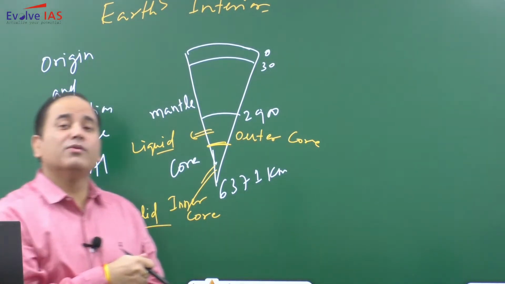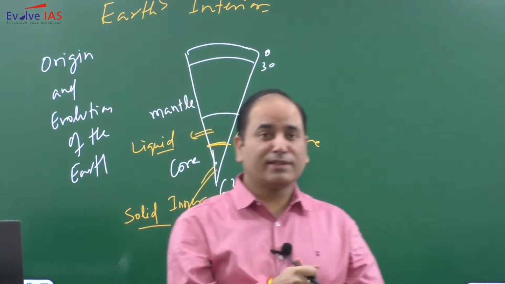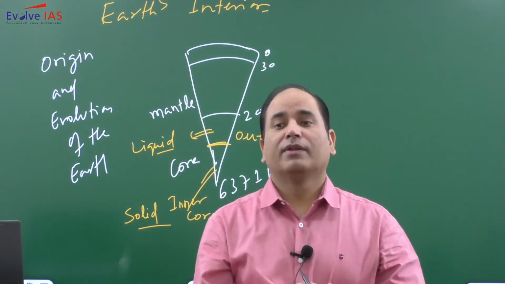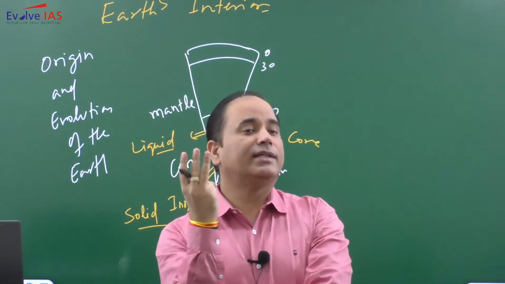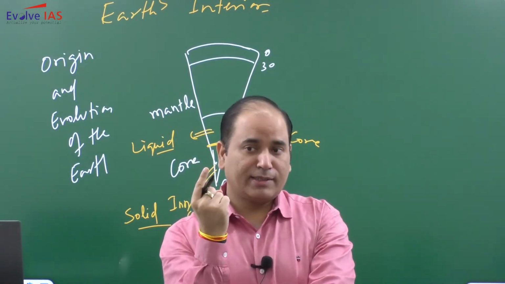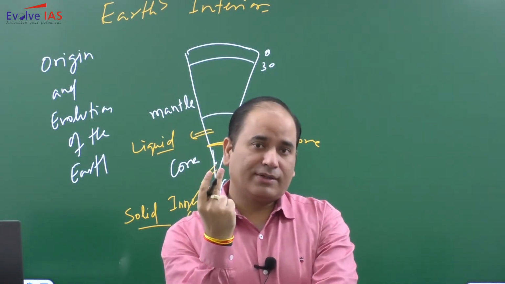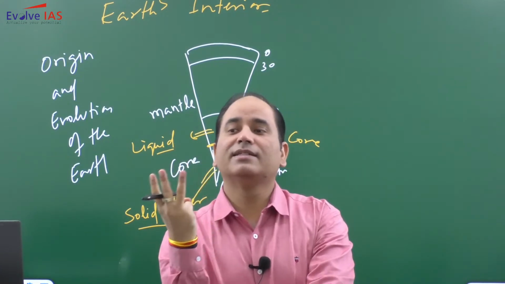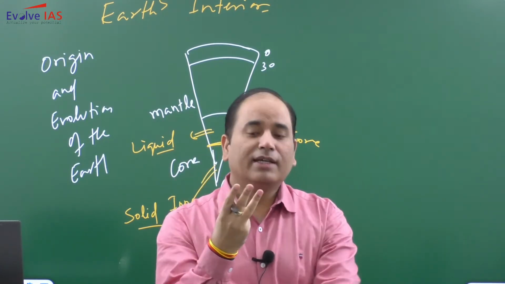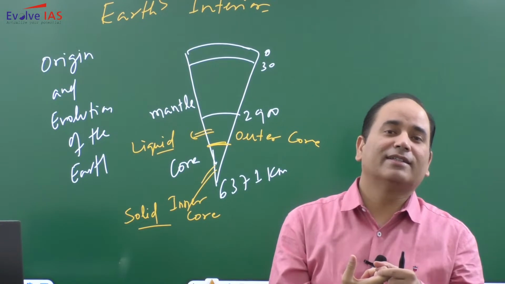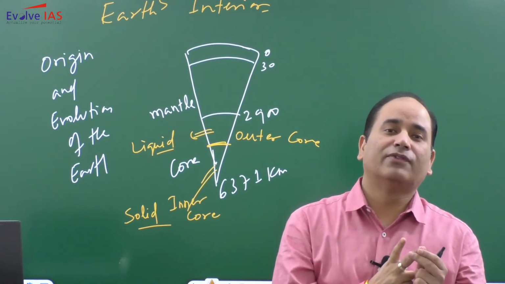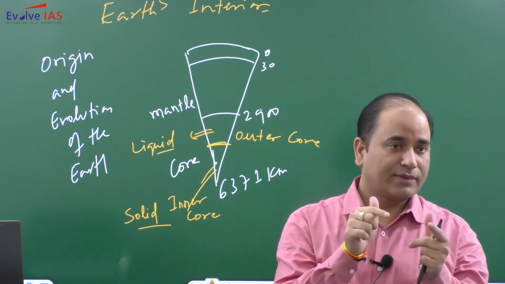Now when you look at the heat transfer mechanism within the Earth interior, you will find that generally there are 3 mechanisms of heat transfer. We have radiation, we have conduction, we have convection. That is the 3 general methods of heat transfer. Radiation is not possible inside the Earth. Now you will only have the possibility of what? Conduction and convection.